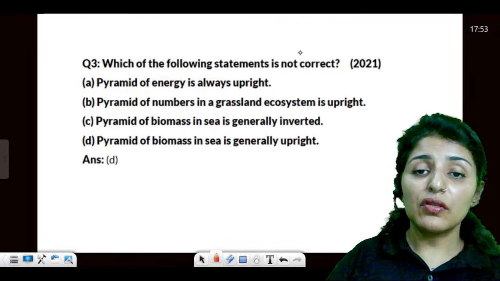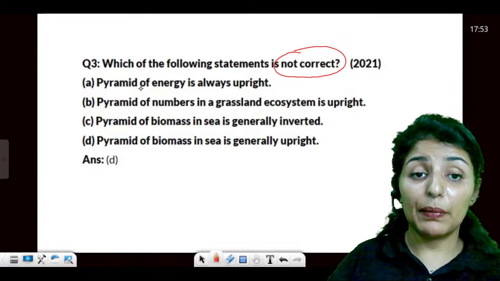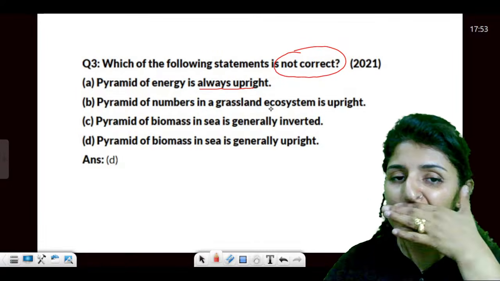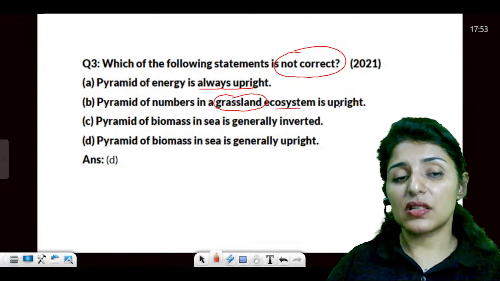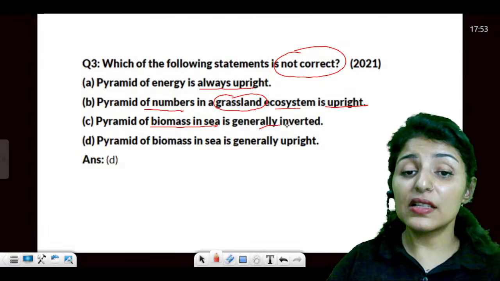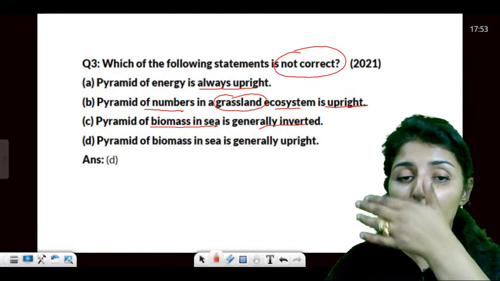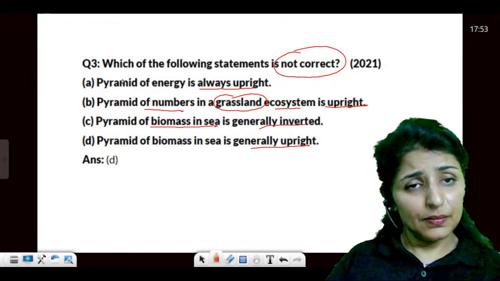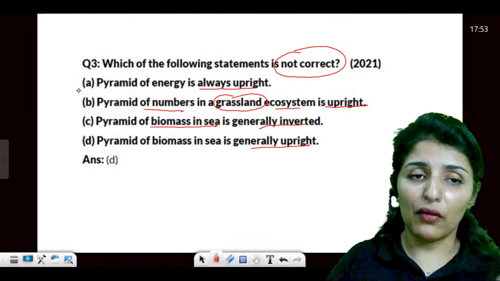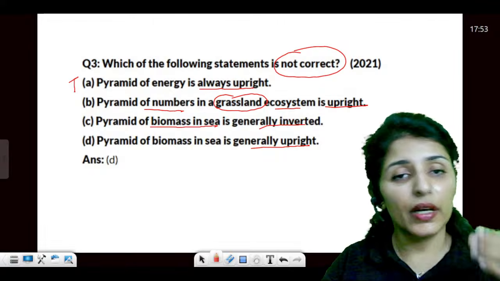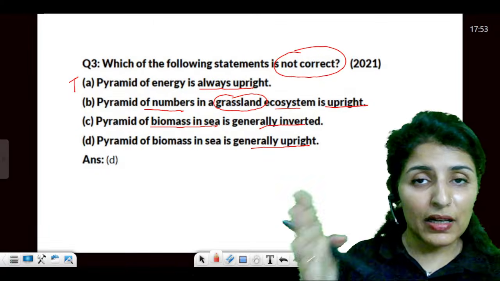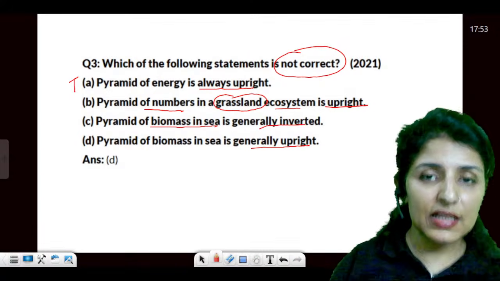Alright, moving on. Which of the following is not correct? Pyramid of energy is always upright. Pyramid of numbers in the grassland ecosystem is upright. Pyramid of biomass in sea is generally inverted, and pyramid of biomass in sea is generally upright. See, we know energy always goes on decreasing from lower to upper trophic level. So this is 100% true. For the energy pyramid, we don't have any other option. It is always upright, so maximum at the producer level and goes on decreasing as you go upwards.